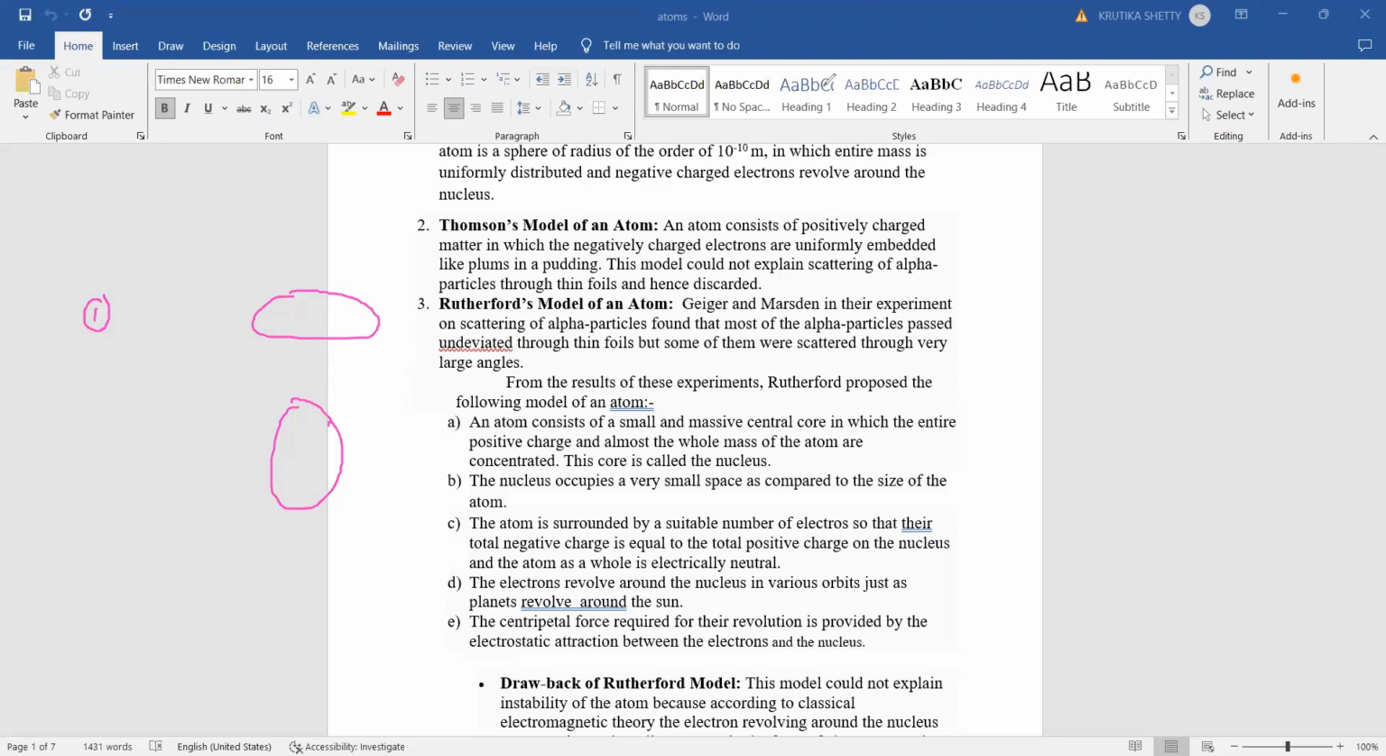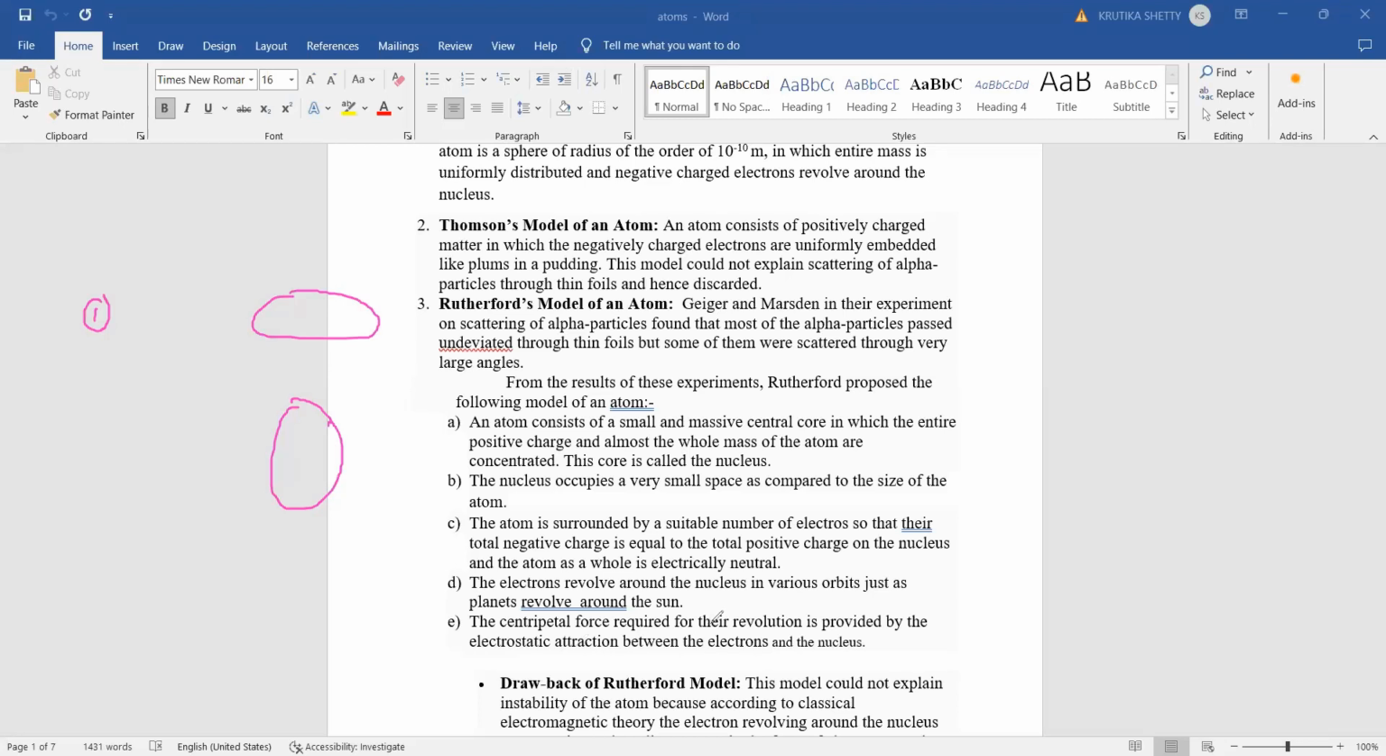So here we were discussing that the central part is called the nucleus. That was the first point. In the second point, the nucleus is at the center and is very small. Electrons are revolving around the nucleus in a circular orbit, and the atom is electrically neutral. Neutral means the number of positive charges and the number of negative charges are equal.